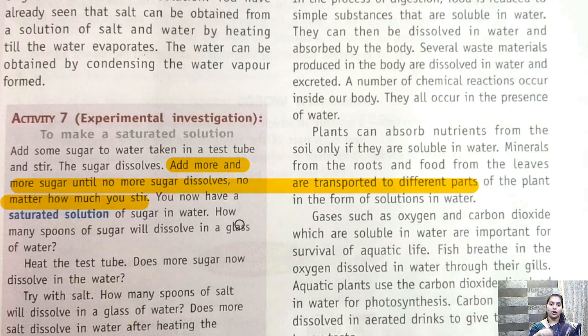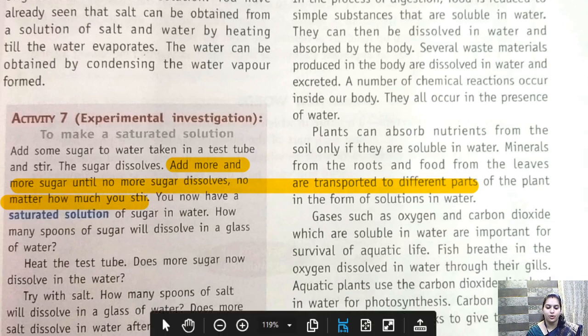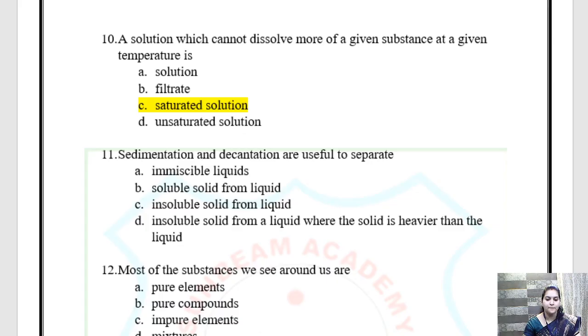अगर हम शुगर को और ज़्यादा डिसॉल्व कर रहे हैं और एक पॉइंट ऐसा आएगा कि अब वो डिसॉल्व नहीं हो पाएगा, तो that particular solution is called saturated solution. So I hope now you are clear with the answer. So the answer is saturated solution. Clear?